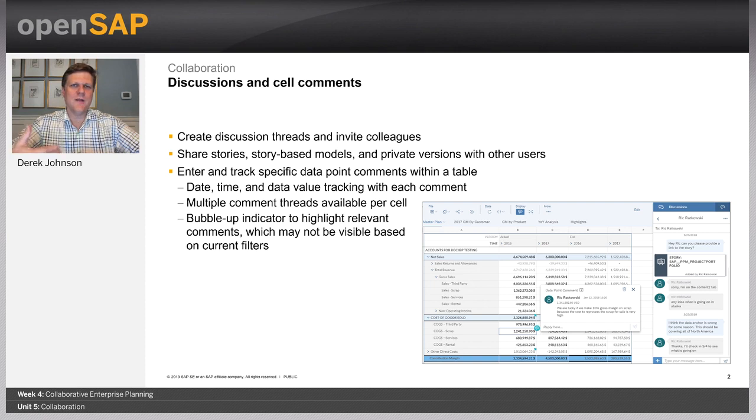So if we increase it by 10% and now it's 1,100, we look at the value. You would still see that comment, but you would see the value of 1,000 at which the comment was made that we should be increasing our sales. So it keeps the context of your comment in place as well. And I think that's critical for cell commenting.